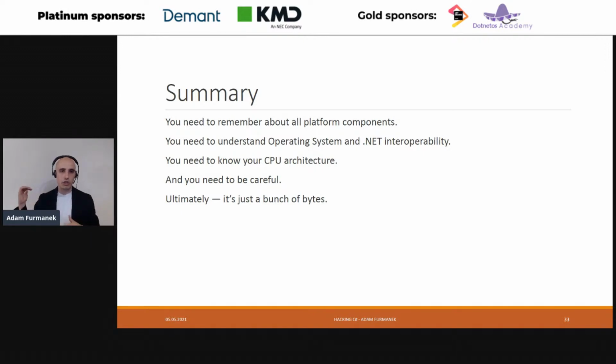You need to understand all these things from very top level down to very bottom CPU bits and bytes, but ultimately it's just a bunch of bytes. And once you get a pointer to any byte in your memory, you can do anything you wish.